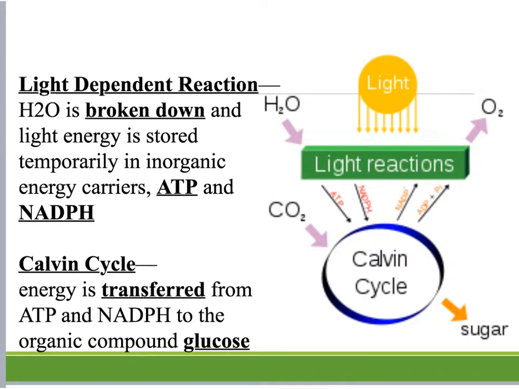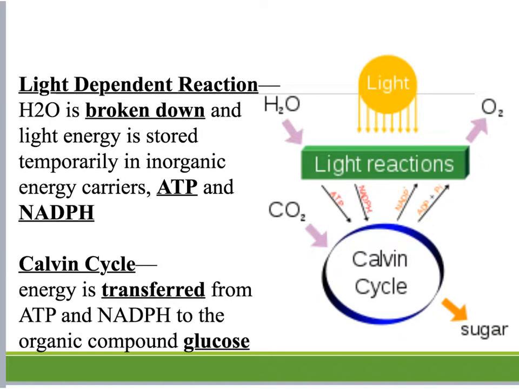During photosynthesis, there are 2 main processes that are occurring. The first is the light-dependent reaction. As it states, light is required for this reaction to take place. It depends upon light, and so this happens during the daylight. It cannot happen at night. It has to have that light energy. And during the light-dependent reaction, water is broken down, and the light energy is stored temporarily in organic energy carriers like ATP and a molecule called NADPH.